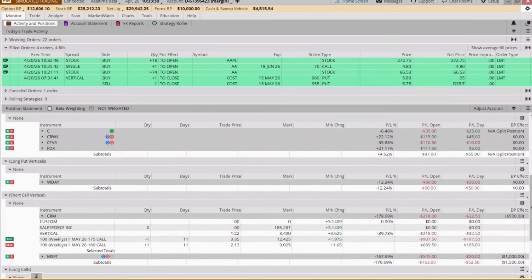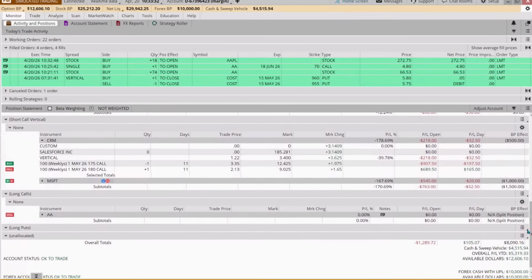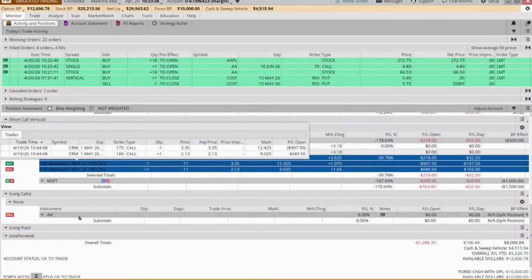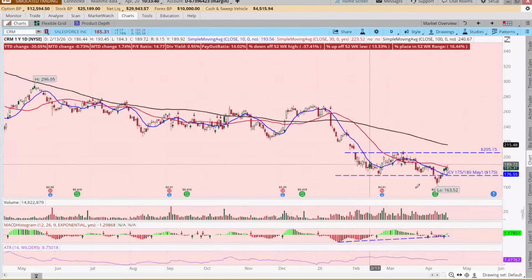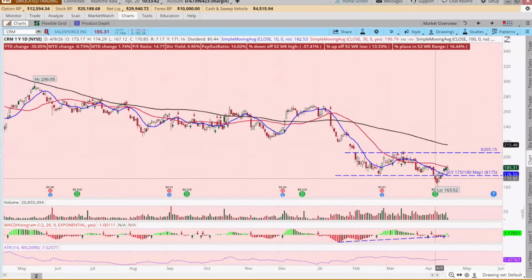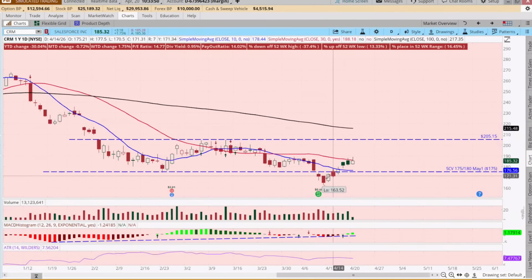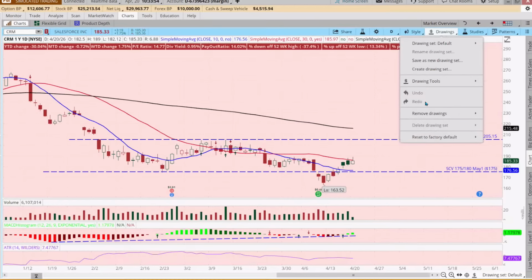Let's come down. This is CRM. Okay, April 9th, April 10th. So we have a stock that's down 30% year to date, so it is downtrending. This is the day we put this trade on.